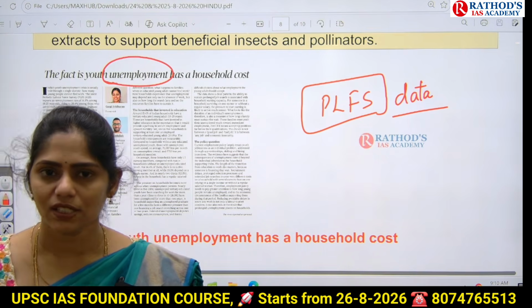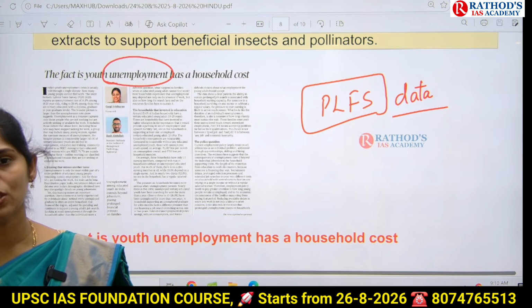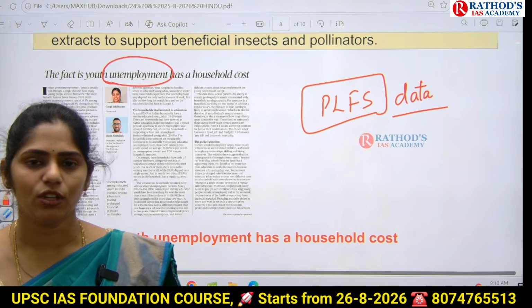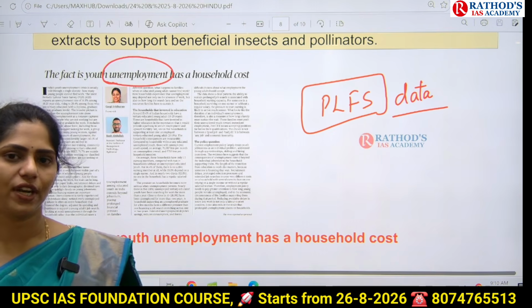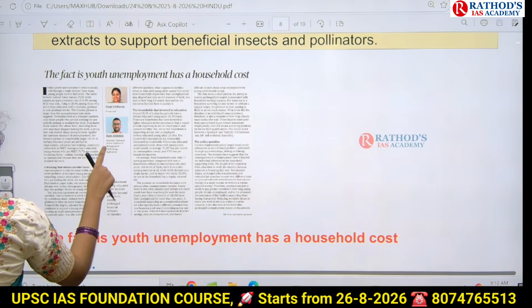Without writing this, you will not get any marks for the value addition part. You will lose the marks. And you have to write this report data in the introduction. Okay, now let us see the data.